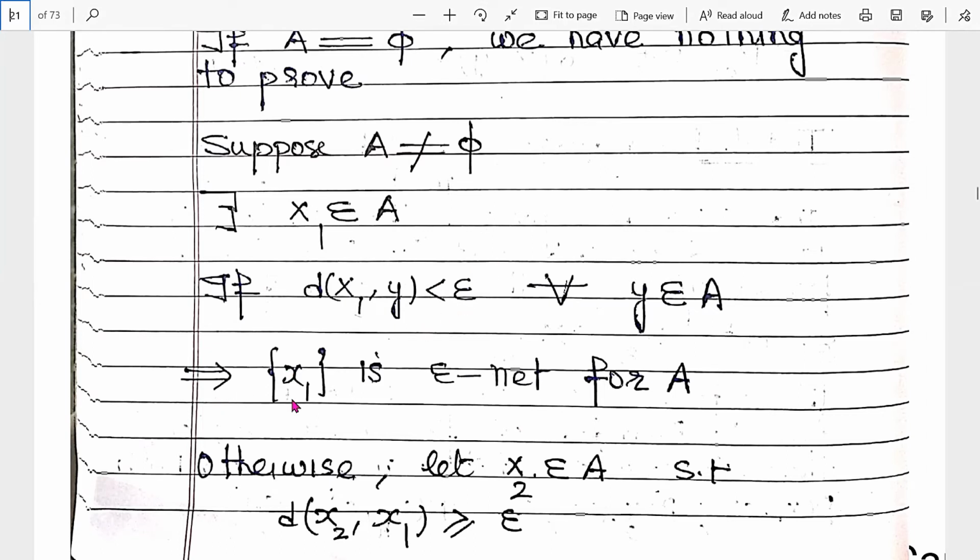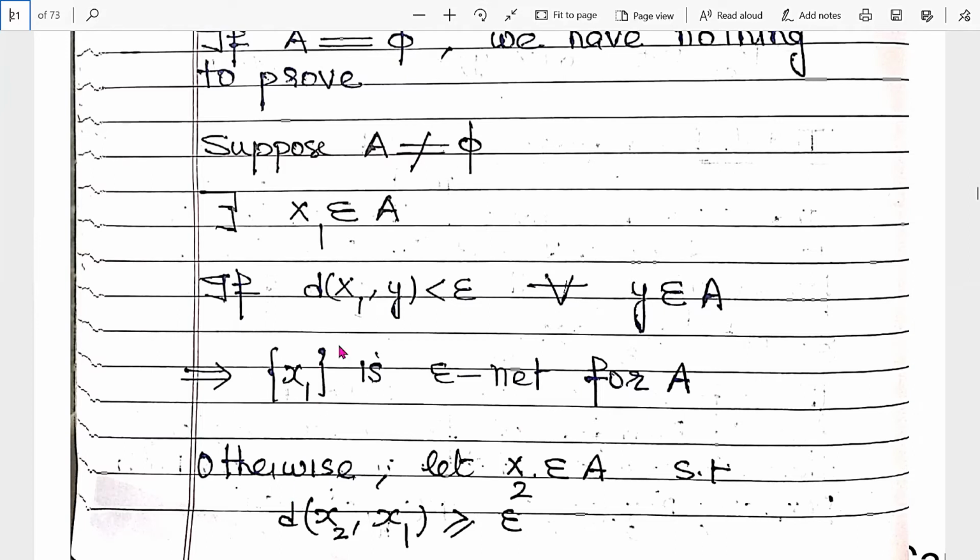Then x1 is an epsilon net for A, and our result is true. It means A is contained in only one ball.